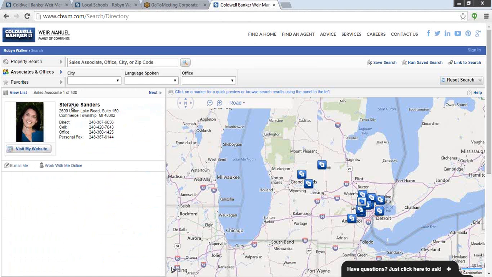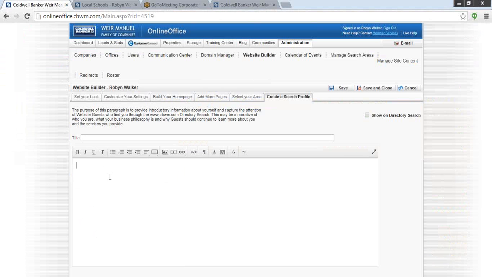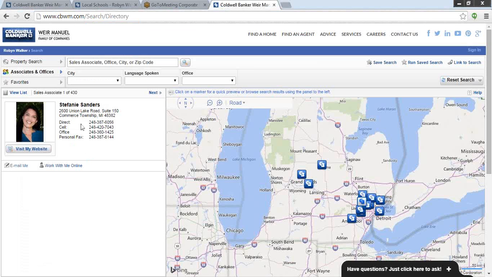If I click on Stephanie, right here in this blank area down here is where anything that Stephanie would type would show up. So she could put something like, been a resident of the community for 10 plus years, active in whatever it might be, so that you can show that you're an expert, contact me. Again, you don't need to put things like phone number or website, because all of that is still showing up here in Stephanie's snapshot. But if there's anything that she wants to grab someone's attention, she can put it there.